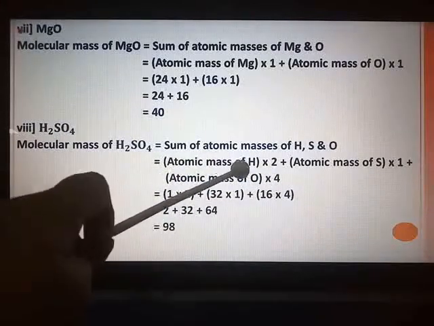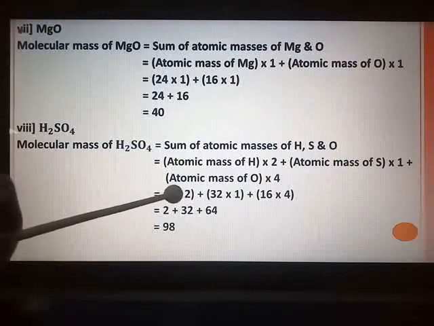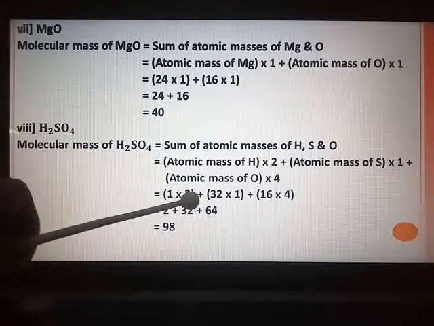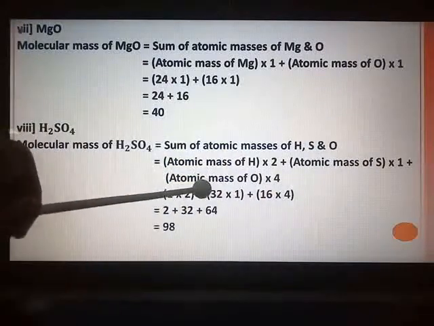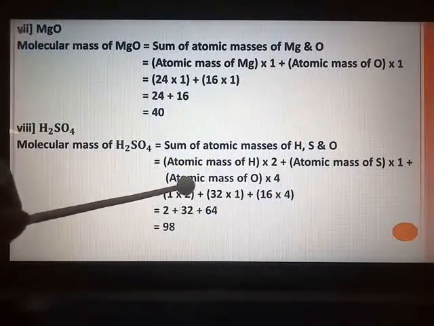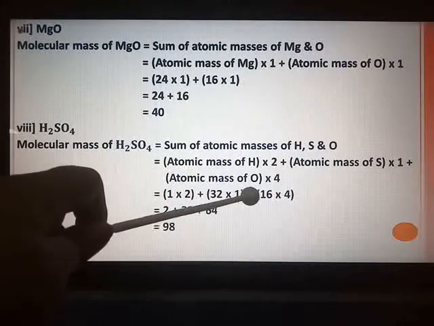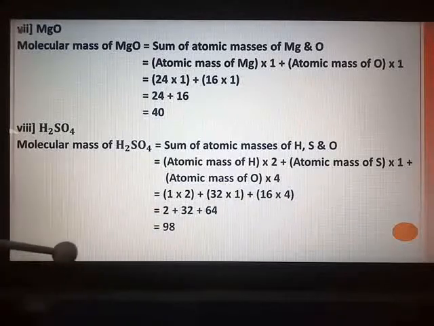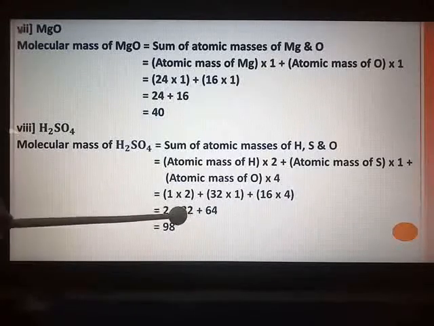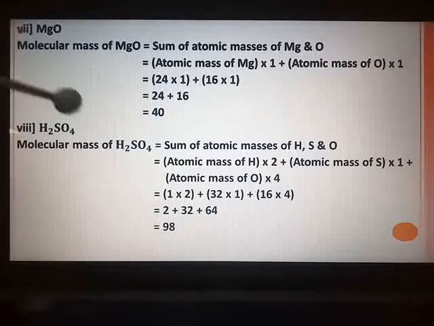Substitute the values. Hydrogen's atomic mass is 1. So 1 multiply by 2 plus atomic mass of sulfur is 32. So 32 multiply by 1 and oxygen is 16. So plus 16 multiply by 4. 2 plus 32 plus 64. Answer comes out to be 98.